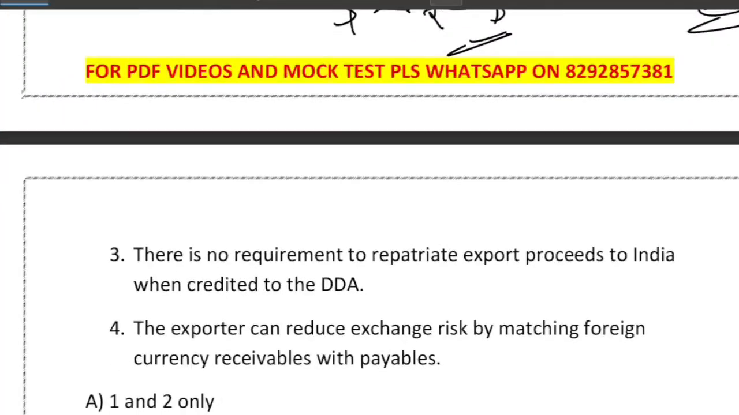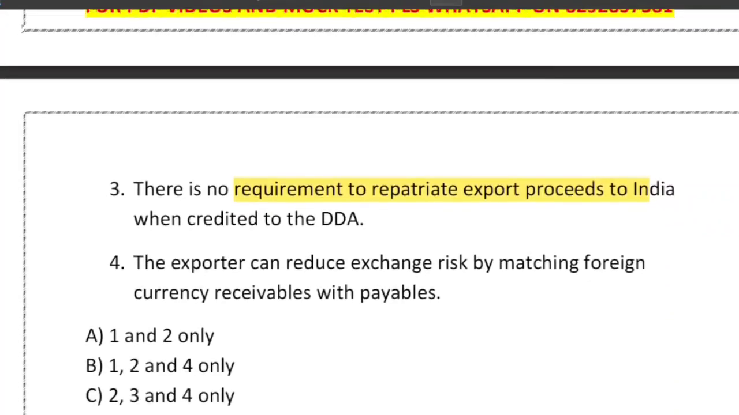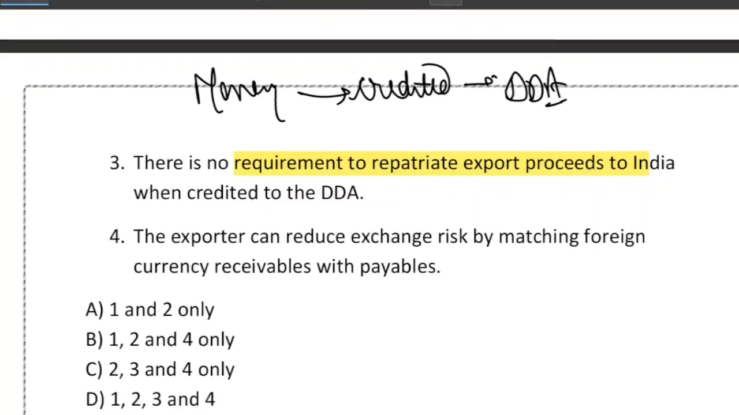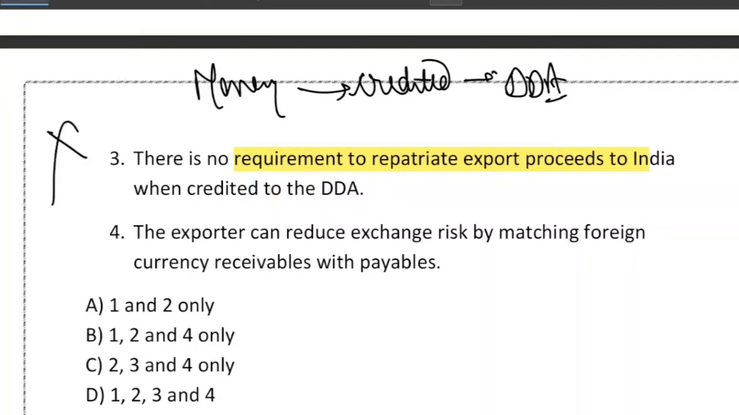If you look at statement number 3, what does it say? It says that there is no requirement to repatriate export proceeds to India. So this is the false statement. Even if money is credited to the DDA, the exporter must still bring the money to India within the FEMA time limit. What I mean to say is, money is credited to the DDA account, and the exporter must still bring the money to India within the FEMA limit, right? So DDA is not an exemption from the repatriation rule. This is incorrect.